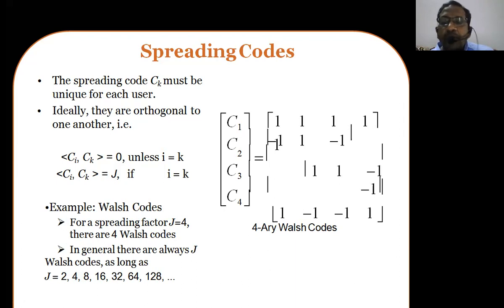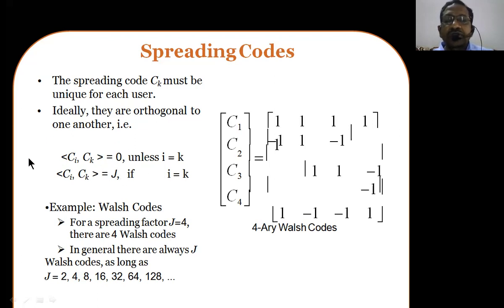The only problem in implementing this CDMA technology is that these codes are normally transmitted by following orthogonal properties. Two signals are orthogonal if C of i, C of k is equal to 0.